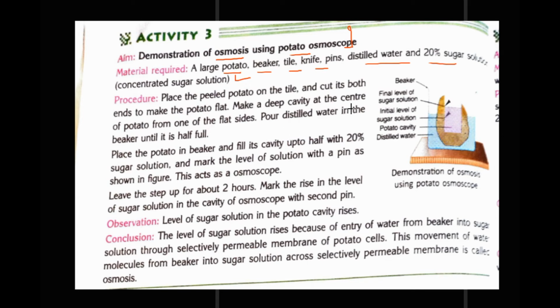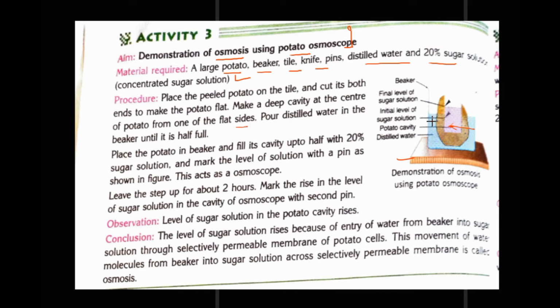Place the peeled potato on a tile and cut both its ends to make the potato flat. Then make a deep cavity at the center of the potato from one of the flat sides.